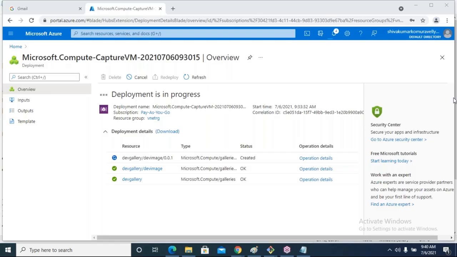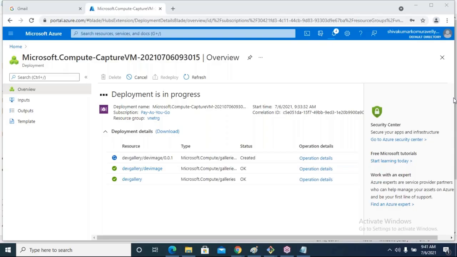For an already existing VM, we can do a capture again and create an image. Even if you deleted the previous image, you can create a new image using that VM. Before the expiry date you have to create it. Suppose I specified the 7th; before the 7th of July, you have to create one more image from it. Then that becomes valid, and you can keep the latest image.